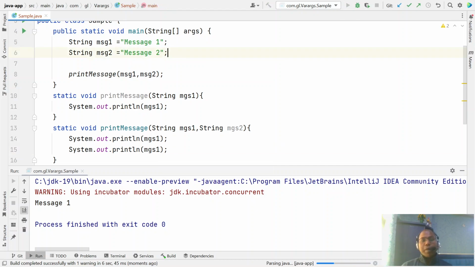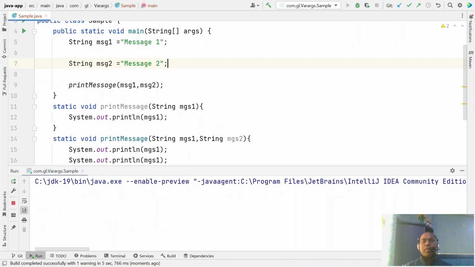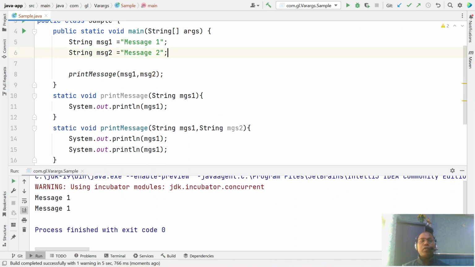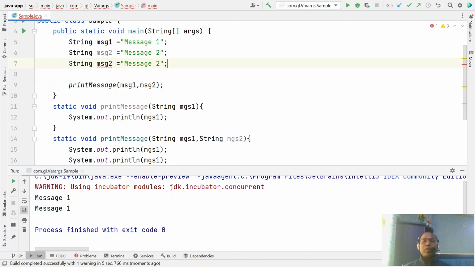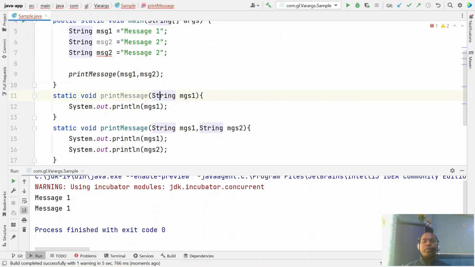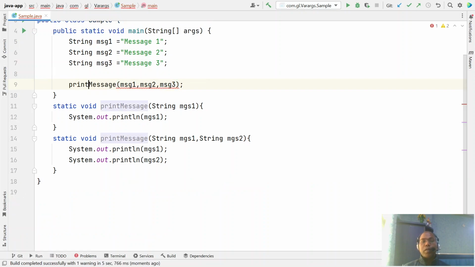Maybe later I decide I want to pass one more message, like message 3. Is it possible to pass message 3? Surely there is no method available which can accept three parameters.